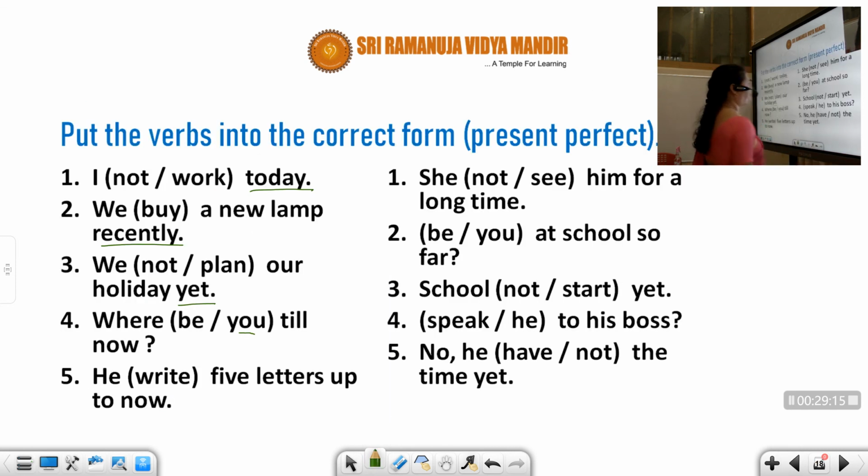So you have some more sentences. She not see him for a long time. She has not seen him for a long time. This is a question. Be is the verb form. At school so far. Have you been at school so far? Can you see this?